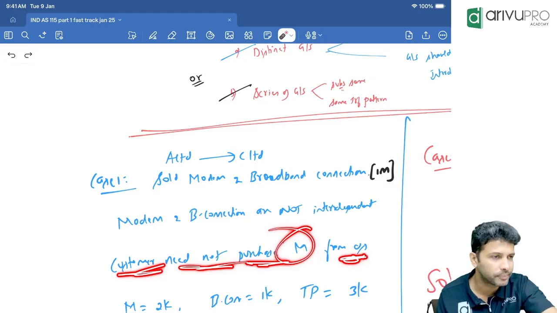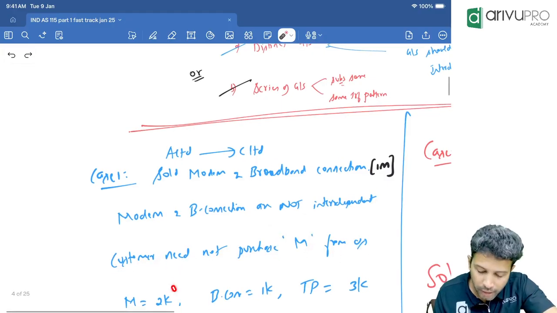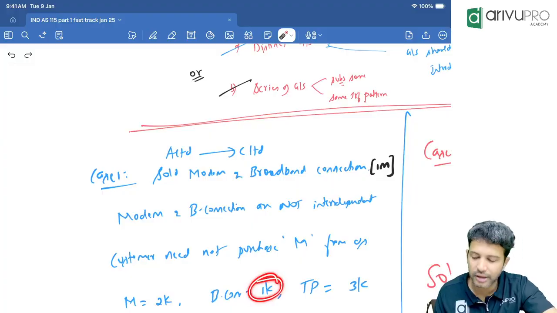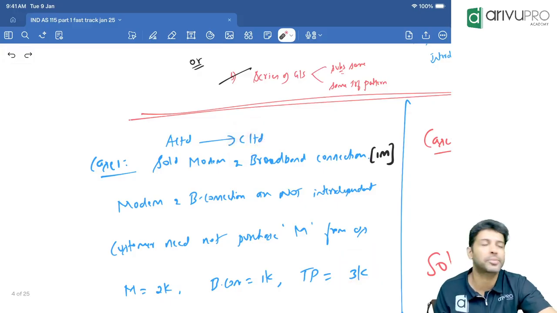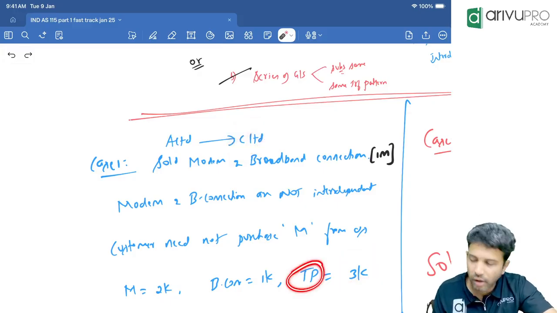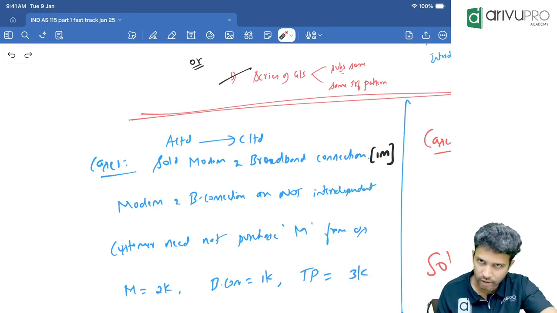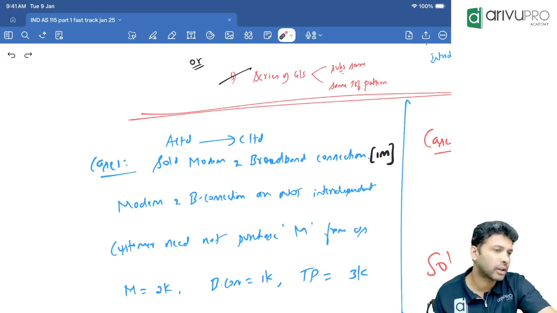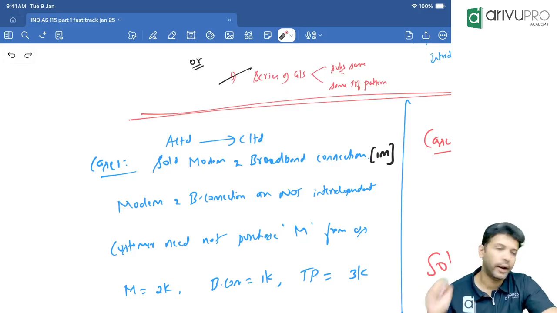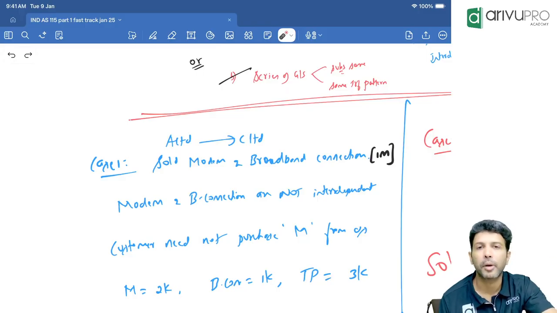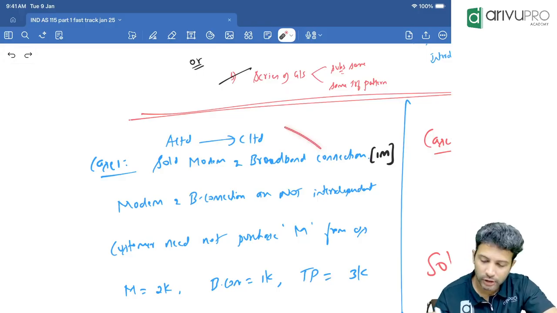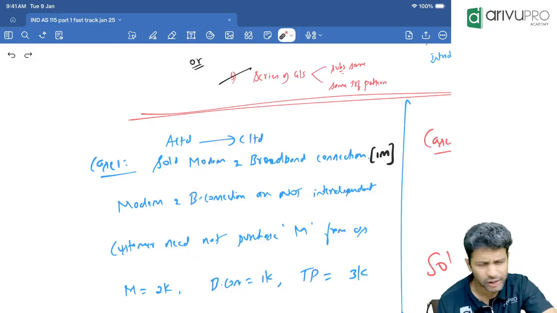It works. Now you tell me, sir. Modem's cost, let's say, is 2000. Broadband connection's cost is 1000. So totally I have made a contract with the customer for how much value? 3000. That is what we call transaction price. So the contract's value is how much here? 3000. Fine. Now, how many POs are there in this case study? 2 promises, 1 promise. Identify that for me and tell me with all this data. You just need to identify that.